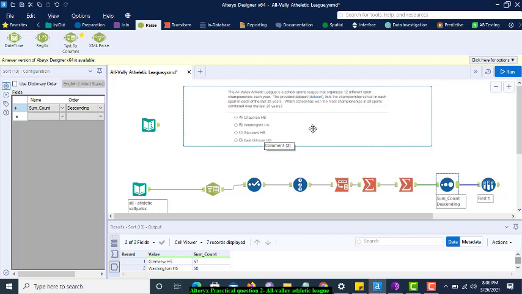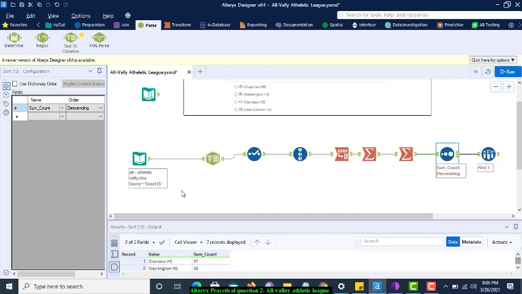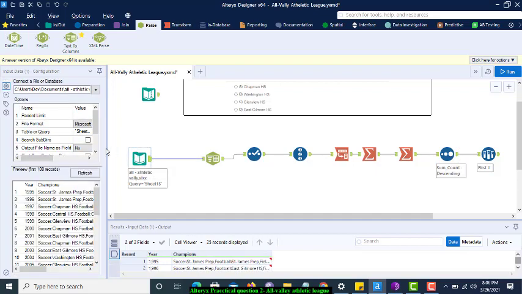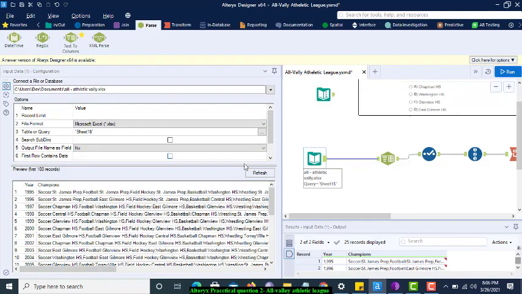So we have to find out which school has won the most championships in all the sports combined over the last 25 years. The trick here is the data set, which is quite different. So let's see the data set first. The data set has two columns, one for year, a total of 25 years, and the champions. This data is combined as a sport and the school champion name.